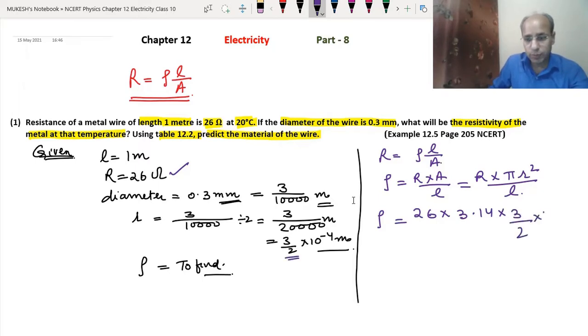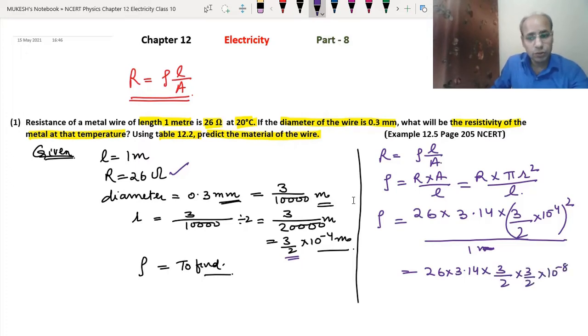3 by 2 into 10 to the power minus 4 whole square, divided by L, which is 1 meter. So we need not write the 1. We got 26 into 3.14 into 3 upon 2 into 3 upon 2 into 10 to the power minus 8. Now we can divide them. 2 divided by 26 is 13, and 2 divided by 3.14 is 1.57. So we got 13 into 1.57 into 9 into 10 to the power minus 8.